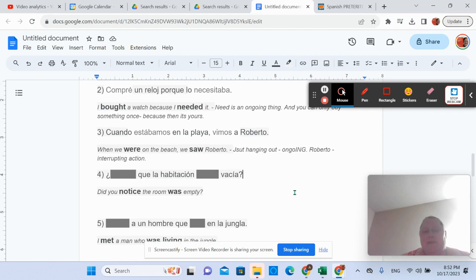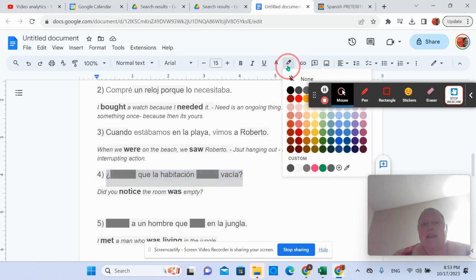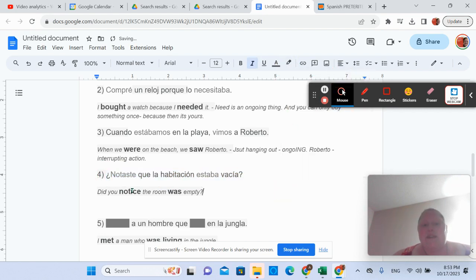Okay. This one. Did you notice that the room was empty? In this situation, in the English anyway, it doesn't look like either of them was something that happened, right? You could be noticing something happening and the room is empty for a period of time, but what we're doing here is saying, hey, did you notice that?